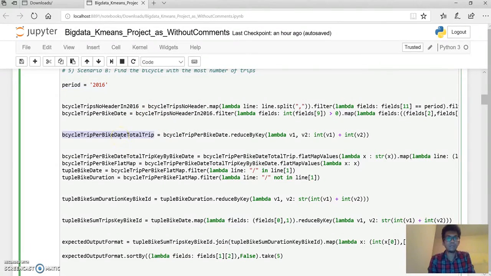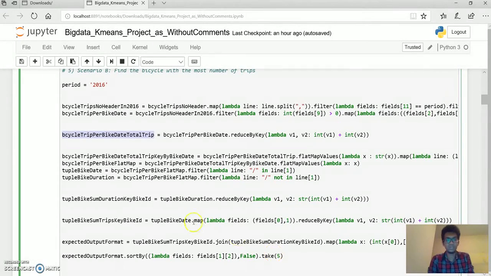And then I'll also find the total trip duration per bike per day, which I can do with lambda v1 comma v2, adding the total trip duration per bike. For each bike there will be a total trip duration. After this I need to create a flat map. I'll flat map the RDD to create two records per trip. For each bike ID I'll have a checkout date, and I'll have two records: one will be the checkout date and the other will be the duration minutes.